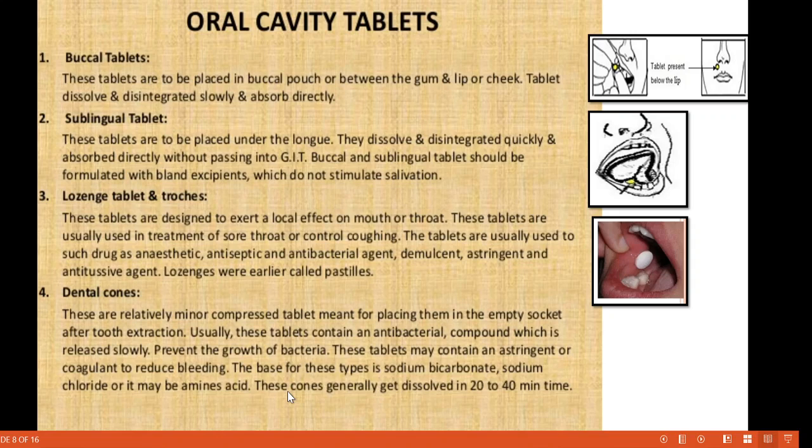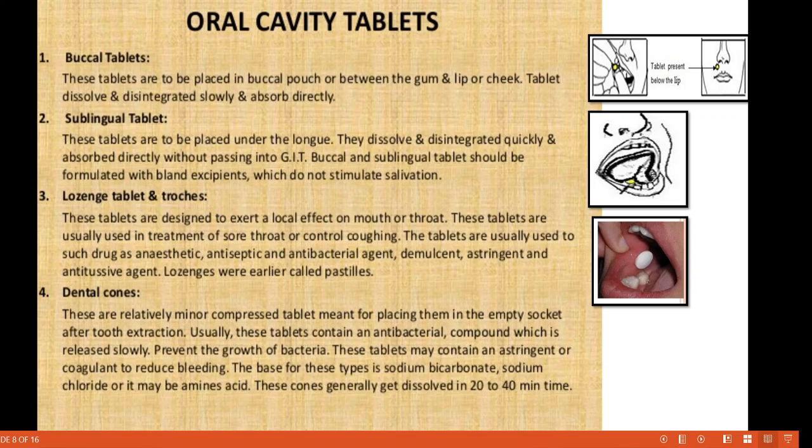Then the last one is a dental cone. These are relatively minor compressed tablets meant for placing in an empty socket after tooth extraction. Usually these tablets contain an antibacterial compound which is released slowly and prevents the growth of bacteria. These tablets may contain an astringent or a coagulant to reduce the bleeding.